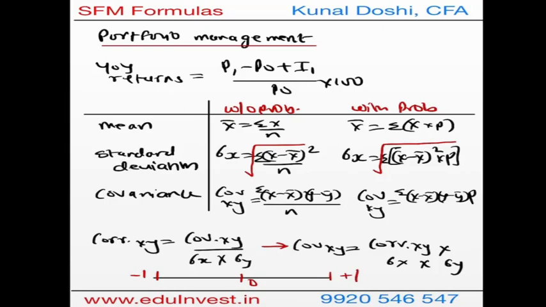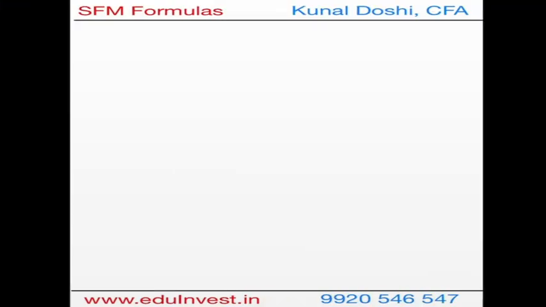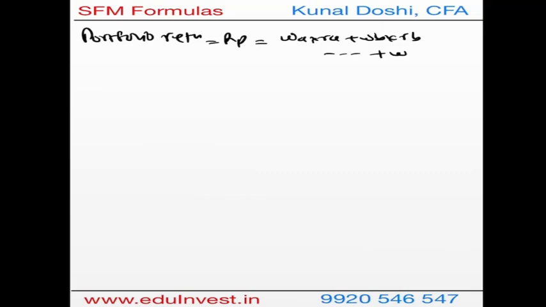Now we go to the next formulas where we will consider the portfolio. So now we will go for portfolio return, which is also denoted as RP, which is weight of A into return on A plus weight of B into return on B, and so on. Weight of N into return on N number of stocks. But the interesting formula is of portfolio risk, where we will actually be calculating risk in variance and then convert into standard deviation. So this is nothing but portfolio variance with the square root.